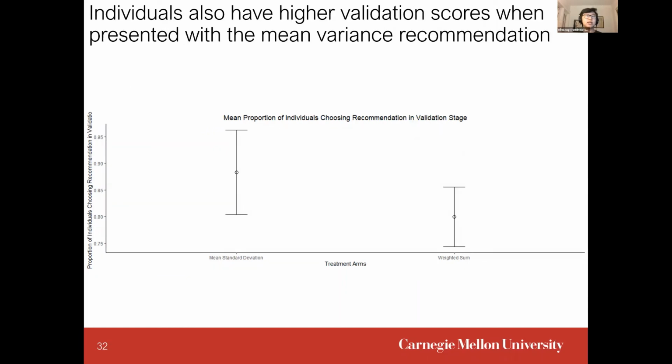This behavior carries forward when we examine the validation score. We see that individuals, when provided with a recommendation from the mean variance approach, have a much higher likelihood of accepting that final recommendation than when it was provided through the weighted sum approach.